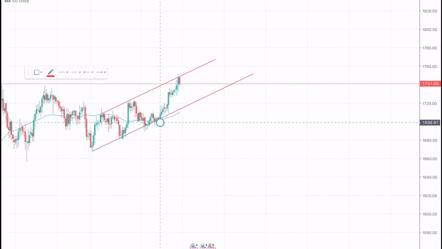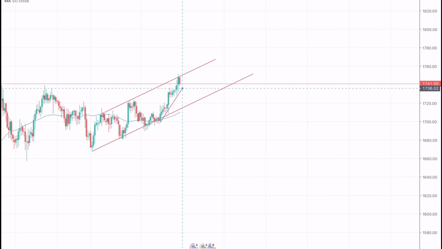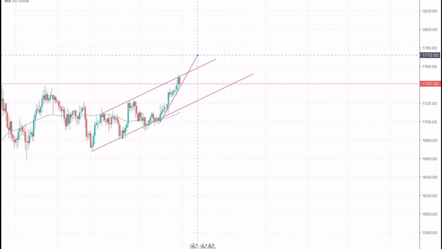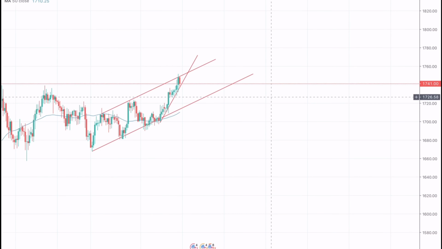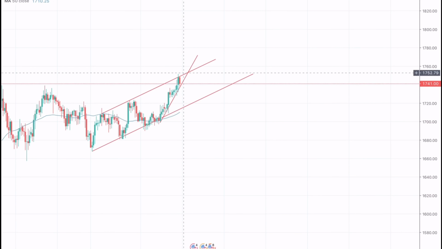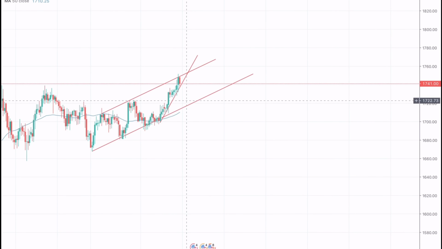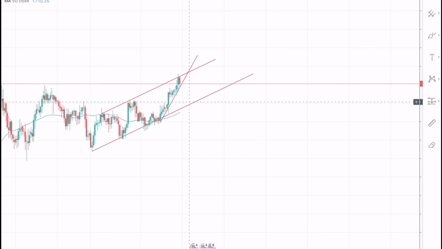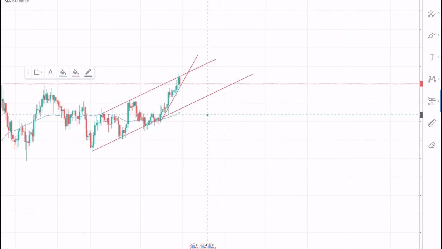I always take my position on the 4 hourly chart, neither on the weekly nor on the daily chart. So if we see a break through this trend line, a sale position can be created with a stop loss just placed above 1752, and the TP would be somewhere around 1725, which will provide us a risk to reward as shown.